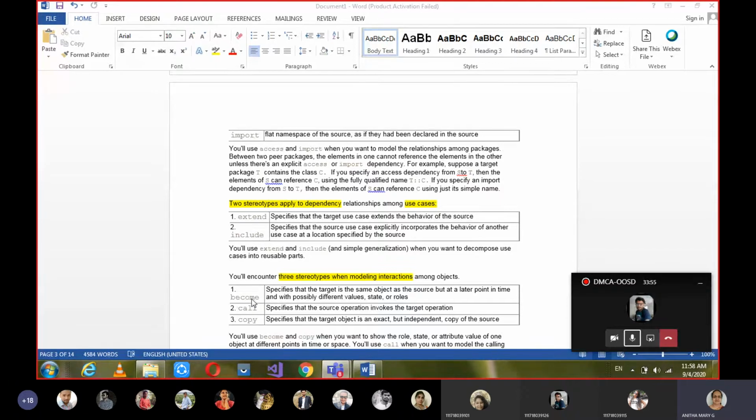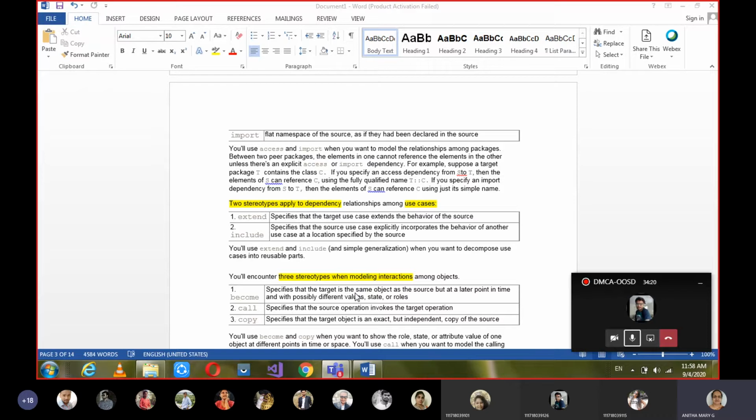Okay, and then the next group is among objects. Only among objects. If you want to model the interaction, there are three stereotype flavors for dependency among objects. Okay, so that can be become, call and copy.